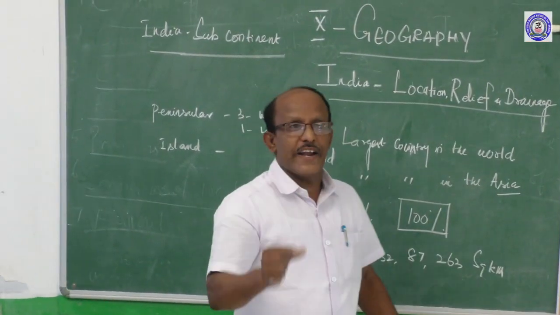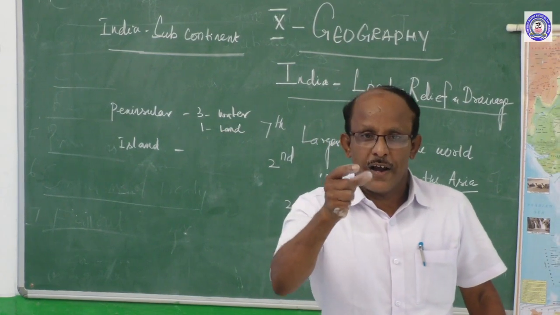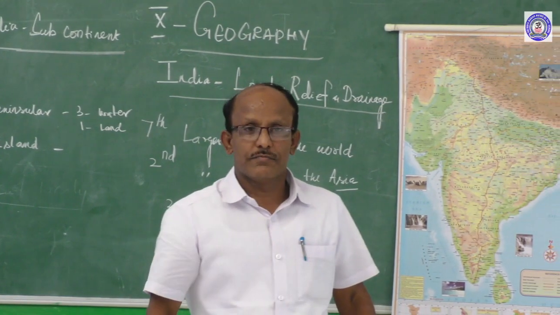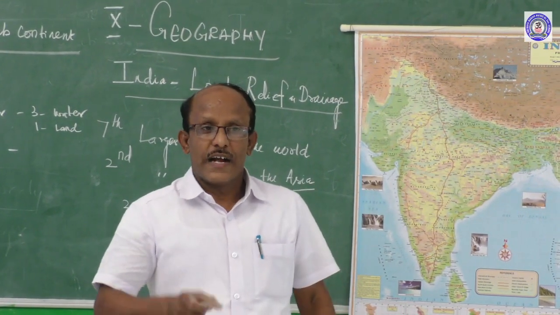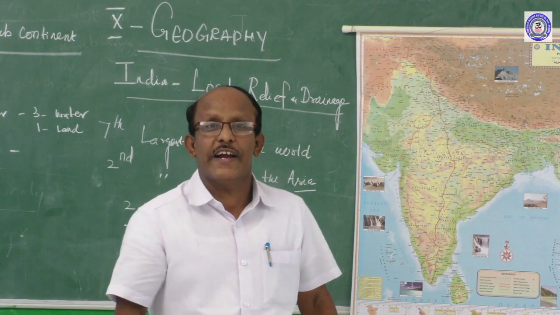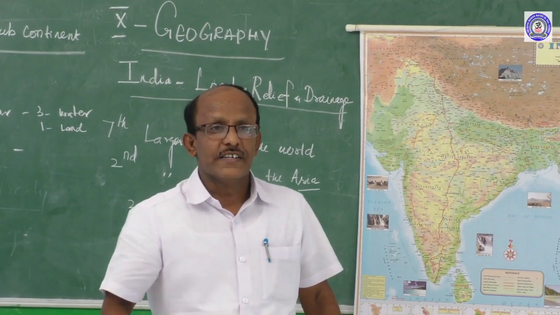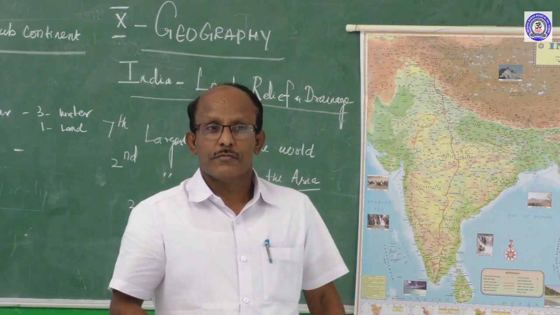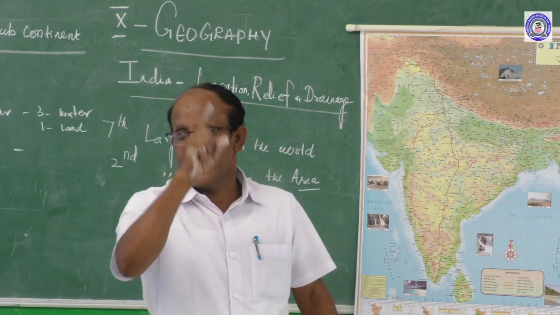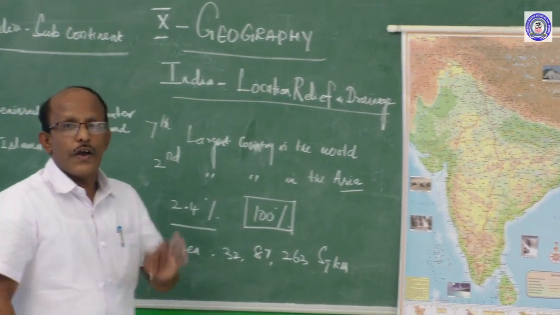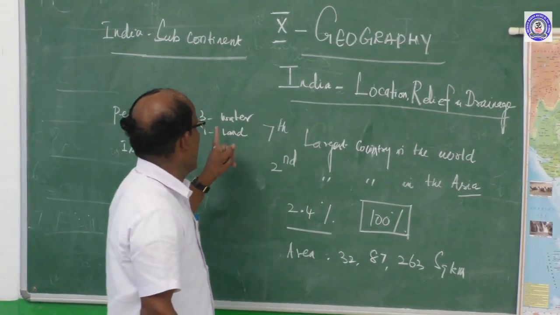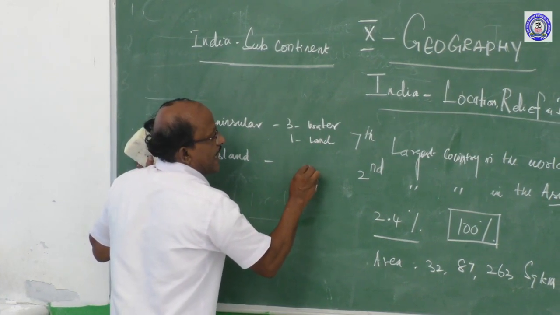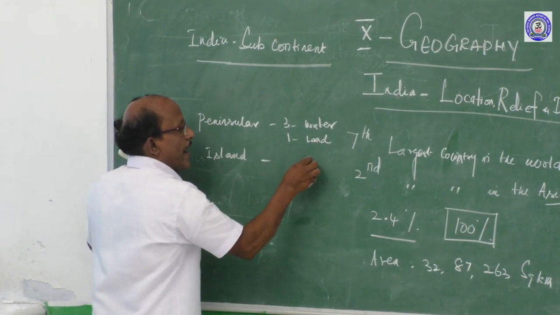A piece of land surrounded by water on all sides is called an island. A piece of land covered by water on three sides, except one side, is called a peninsula. Except one side, that is land, the remaining sides are covered by water. One side land, three sides water. And here, the island, I told you now, is a land part covered by water.